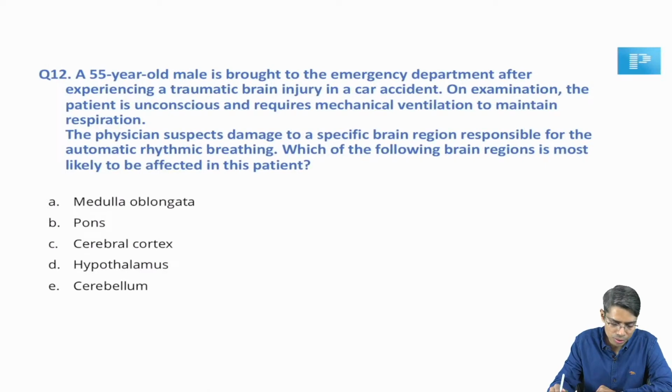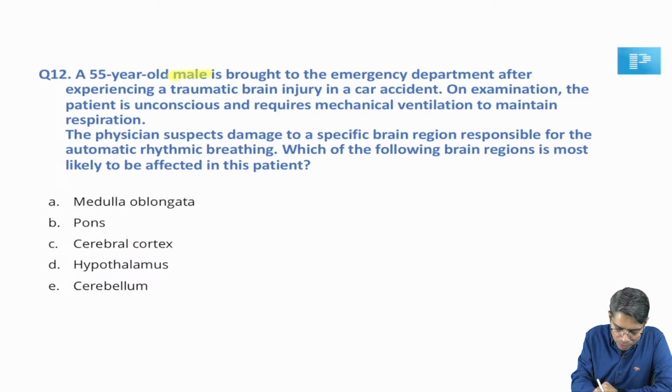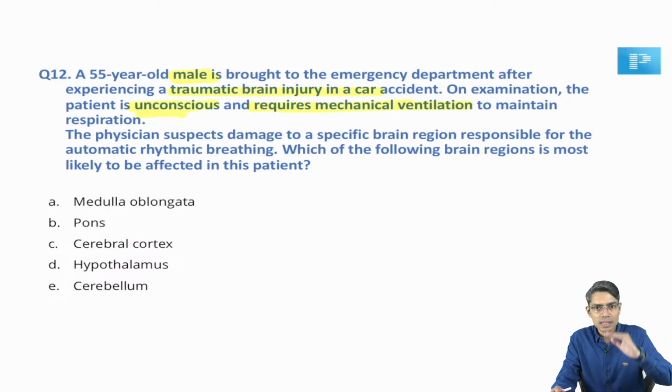Now next question, question number 12. Now this is a direct question, try to answer. They are simply asking: a 55-year-old male patient is brought to the emergency department after traumatic brain injury. On examination, the patient is unconscious and requires mechanical ventilation, which means the automatic ventilation system is damaged.